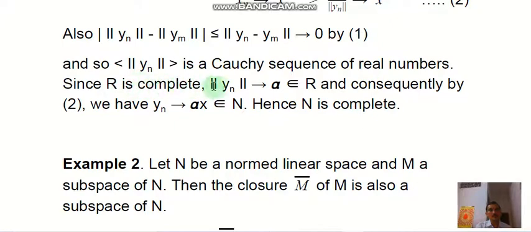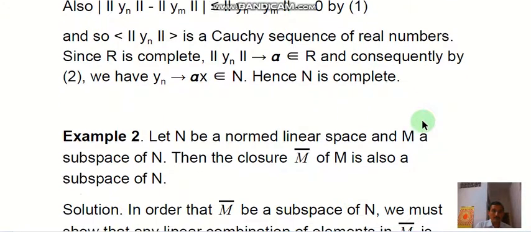Since R is complete, the norm of yn also tends to a fixed quantity alpha belongs to R, and consequently by (2) we have yn tends to alpha x belongs to N. Since we started from yn as a Cauchy sequence and proved that its limit alpha x belongs to N, therefore N is complete.